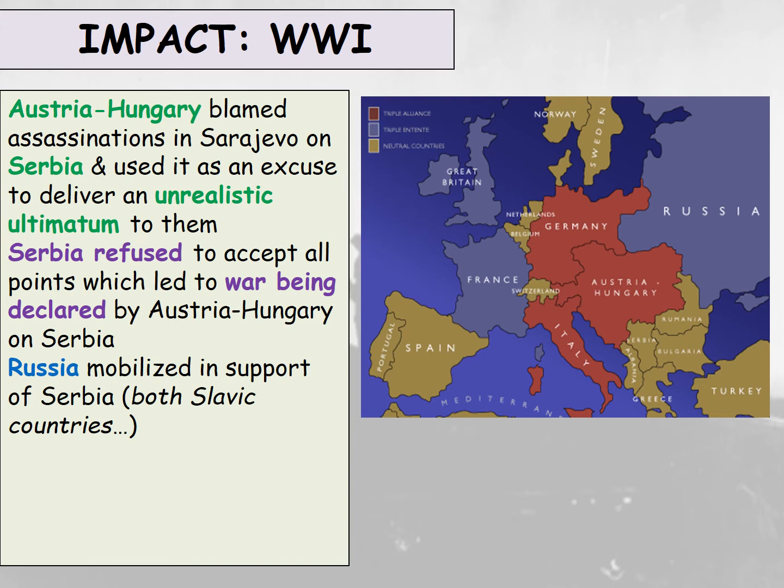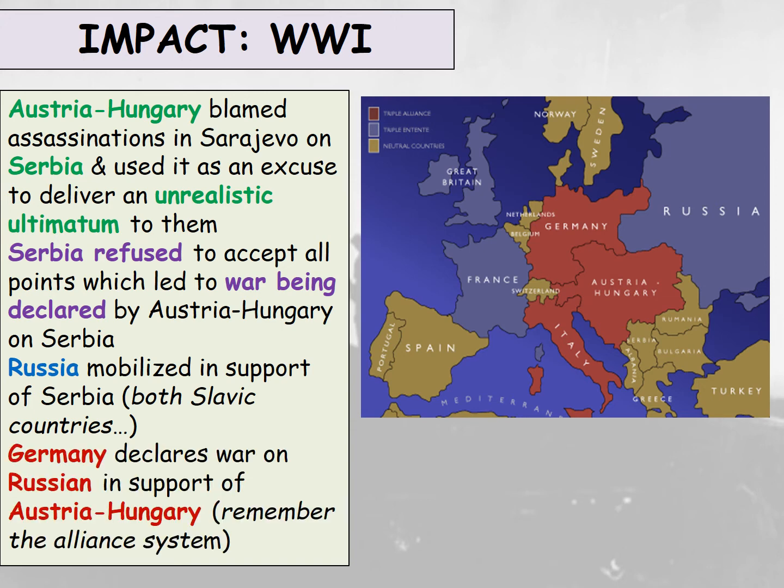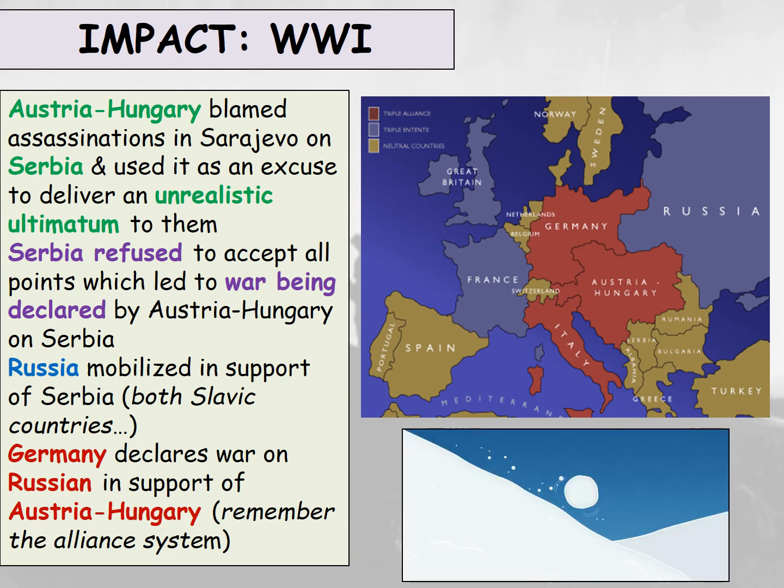Russia then gets involved here. Russia mobilised its support for Serbia, so mobilises its troops to support Serbia, because remember, they're both Slavic countries. As a result of this, Germany then declares war on Russia in support of Austria-Hungary. So if you think back now to the alliance system, because Russia has now mobilised in support of Serbia and is ready to fight Austria-Hungary, Germany has now declared war on Russia to protect Austria-Hungary, part of the alliance system. So this has a snowball effect, which we're going to look at. So countries are now about to start declaring war on each other.